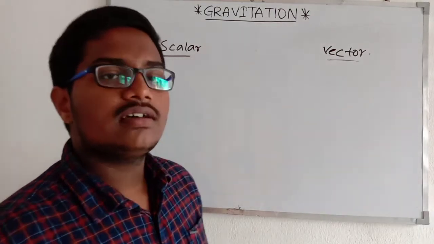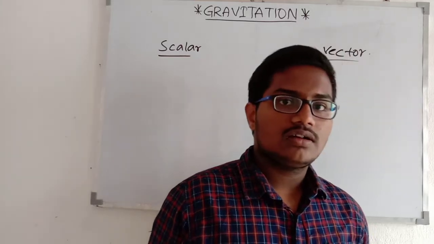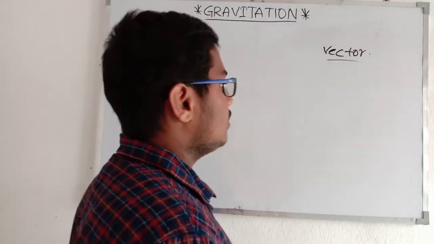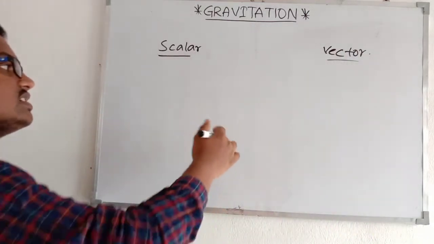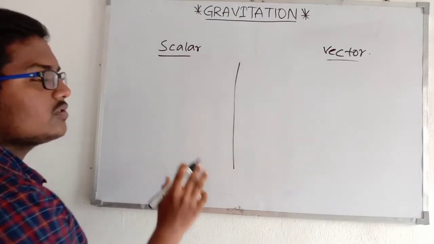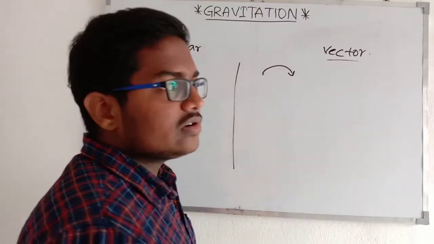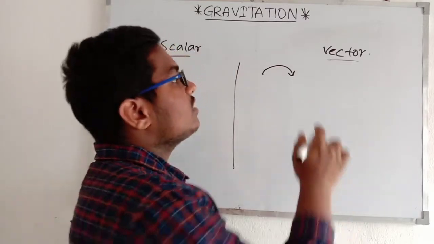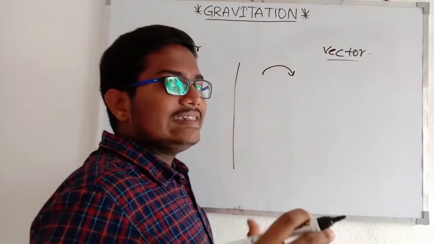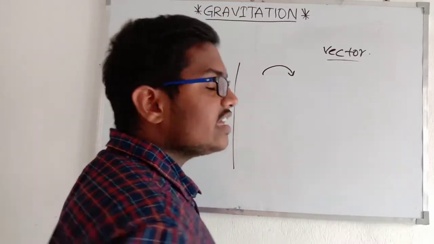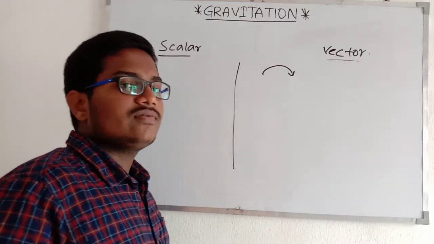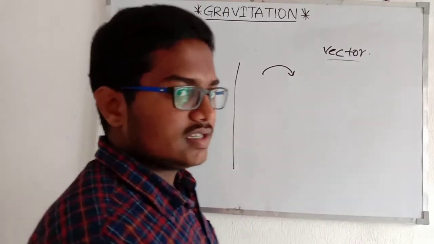But in the real world, gravitational force is a vector. So we are successful up to the calculation of the force in scalar form, the magnitude, but we are unable to represent the direction of the gravitational force between two masses.